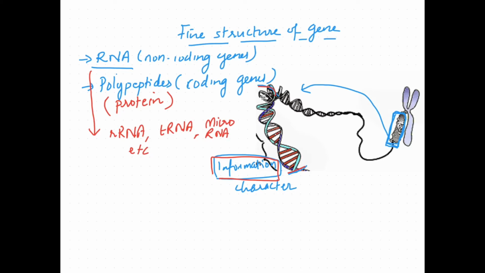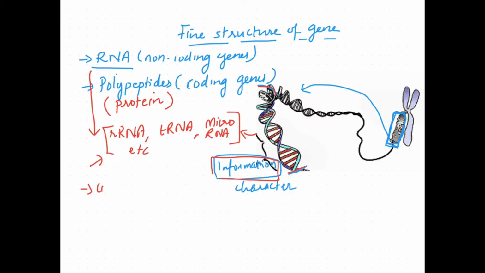So these non-coding genes produce RNA. That means they have information to make these RNA. These genes are very important as they have specific and important functions in the cell. All these have specific important functions.